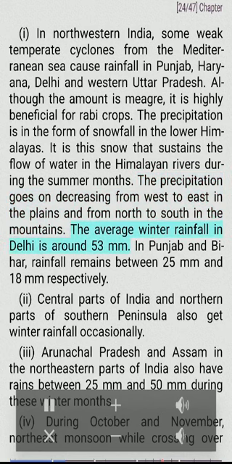The average winter rainfall in Delhi is around 53 millimeters. In Punjab and Bihar, rainfall remains between 25 millimeters and 18 millimeters respectively. Central parts of India and northern parts of southern peninsula also get winter rainfall occasionally. Arunachal Pradesh and Assam in the northeastern parts of India also have rains between 25 millimeters and 50 millimeters during these winter months.